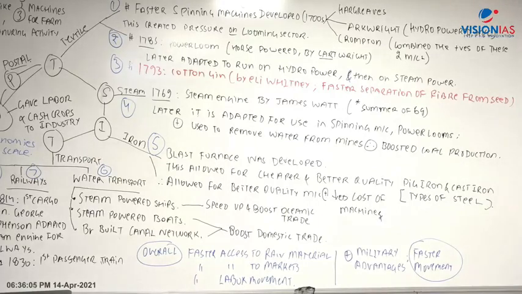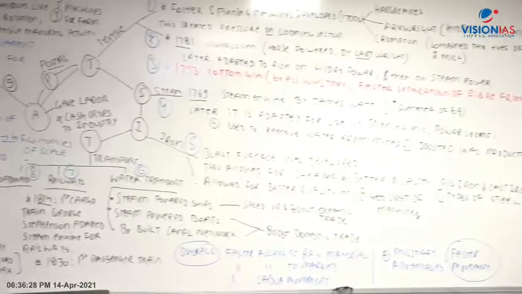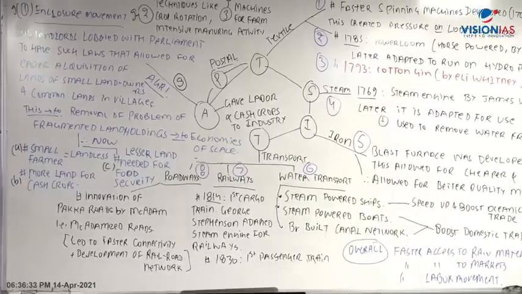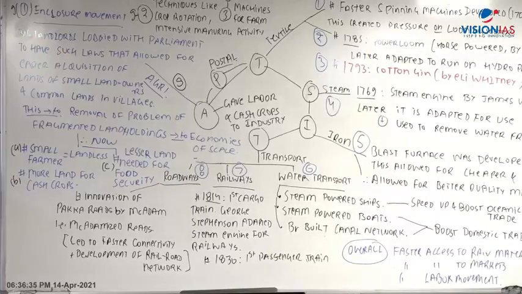What is the meaning of economies of scale? Economies of scale means, when you basically do mass production, then you are able to produce your products at a cheaper level. For example, if you are manufacturing, let's say, 1 lakh Pepsi bottles every day, then your cost per bottle will come down. So when you have a huge amount of land and you are doing your agrarian production, your cost of production will come down and your productivity levels will also increase, right?